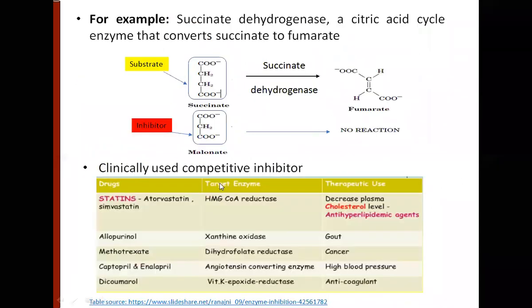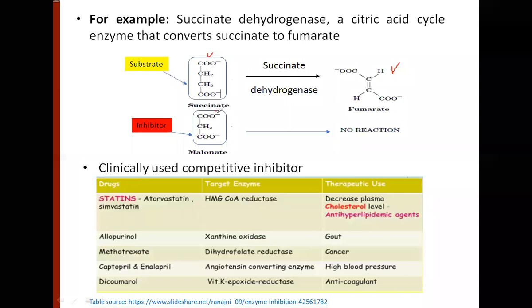For example, we have given one example of competitive inhibition. You have this TCA cycle reaction where succinate is getting converted to fumarate. This is the substrate succinate and it is getting converted to fumarate, and the reaction is catalyzed by an enzyme called succinate dehydrogenase. See the structure of succinate. You see the functional group. There are 2 carboxyl groups. And this is the competitive inhibitor of succinate dehydrogenase, malonate.